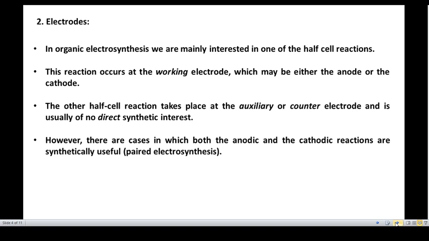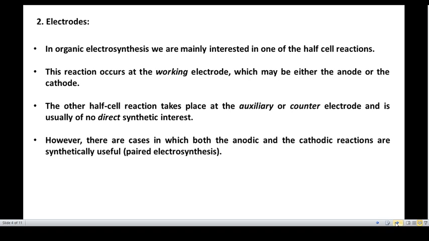We have understood that the electrodes are the major part of any electrochemical reaction. In organic electrosynthesis, we are mainly interested in one of the half cell reactions, either the cathodic or the anodic reaction. The reaction occurs on the working electrode, which may be either anode or cathode.